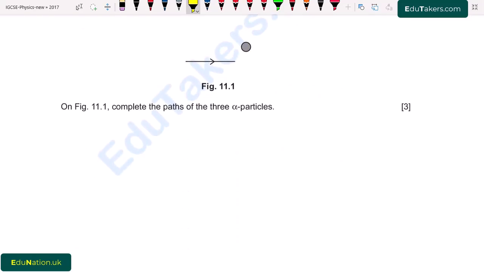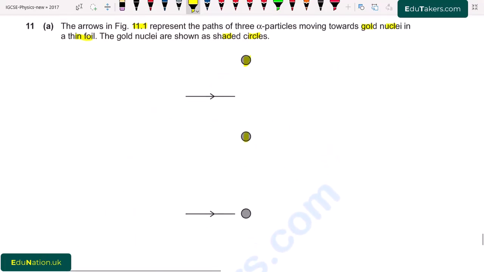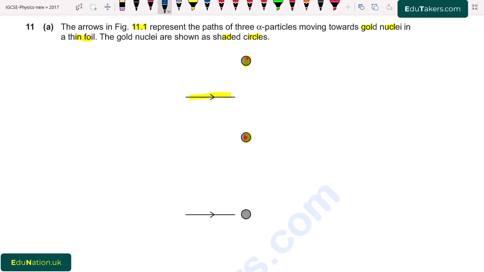On figure 11.1, complete the path of 3 alpha particles. The arrow shows that alpha particles are coming towards the gold nuclei. In the first figure, this is the path of the alpha particle, while these are gold nuclei. First of all, we know that alpha particles are positively charged, and these are actually helium nuclei. And gold nuclei are also positively charged.